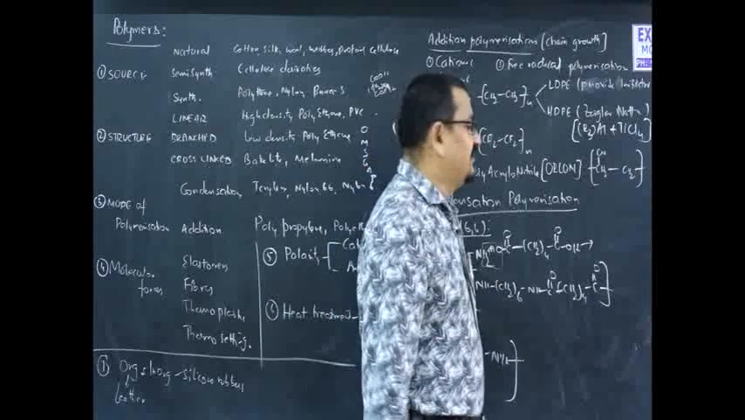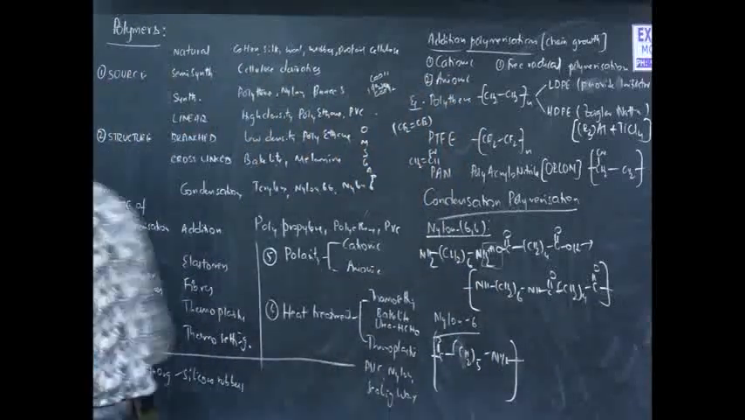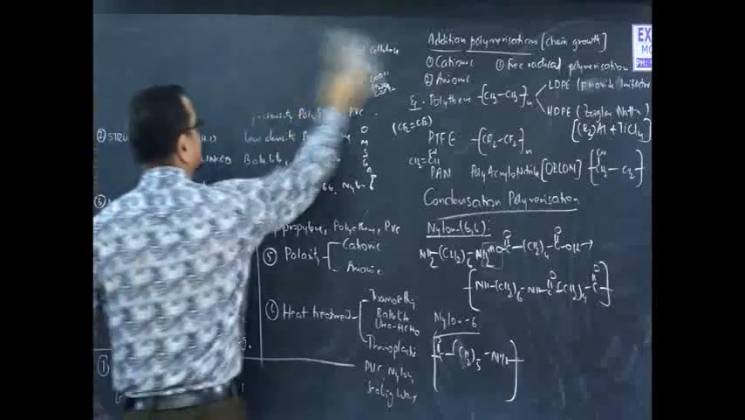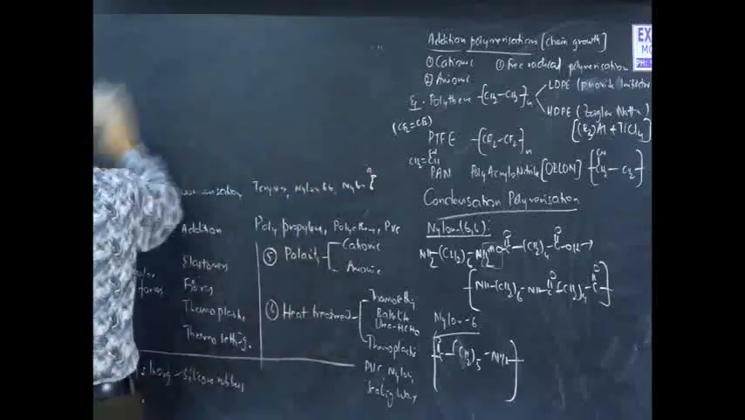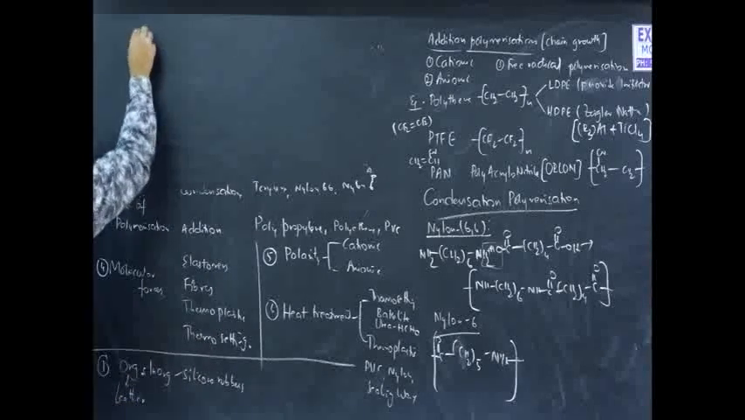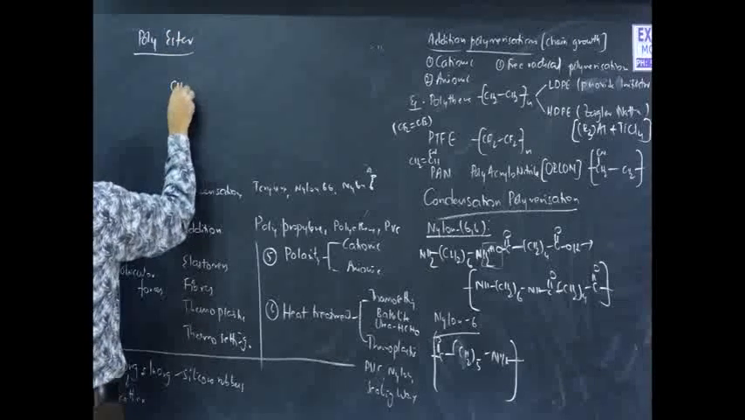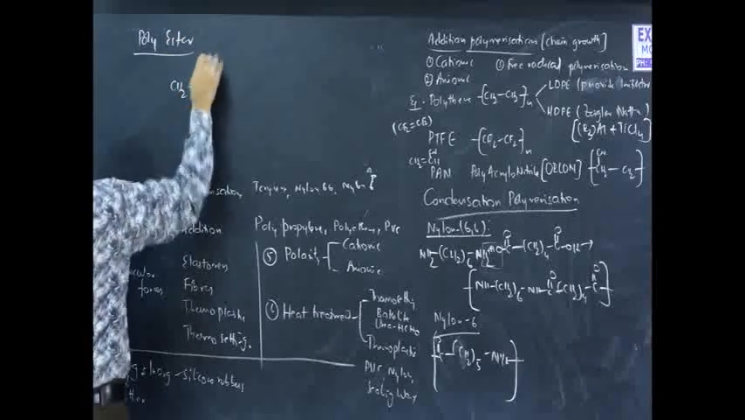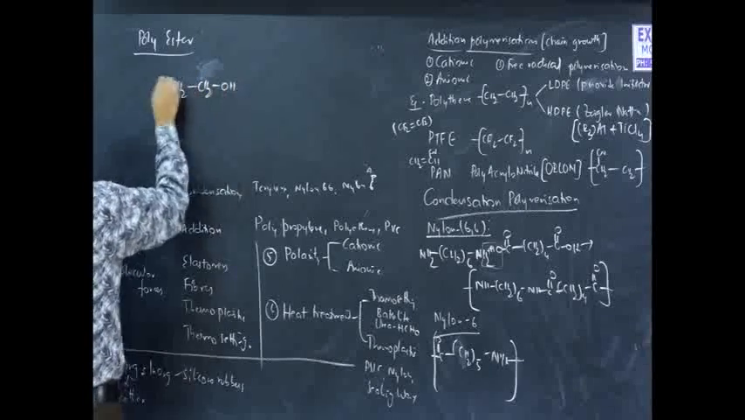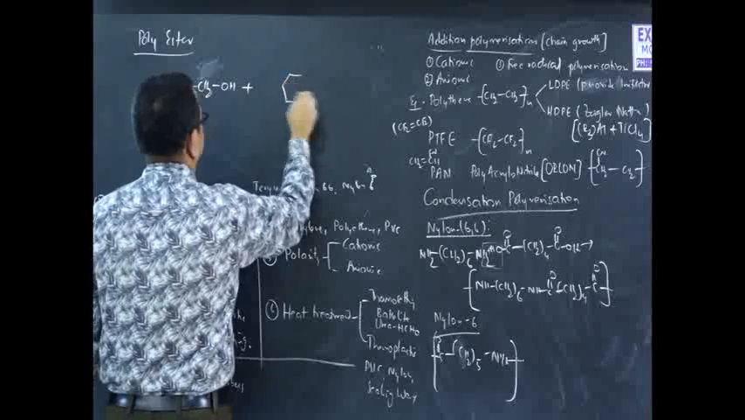Similarly, we can prepare polyester also. How to prepare these polyesters? Polyester is formed by the condensation of ethylene glycol with terephthalic acid.